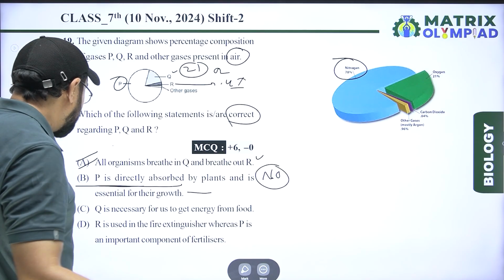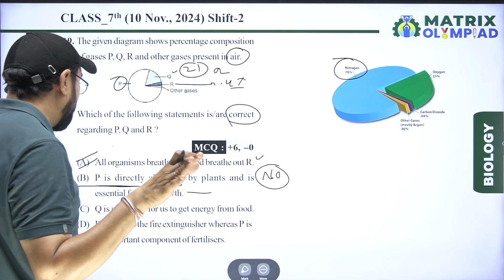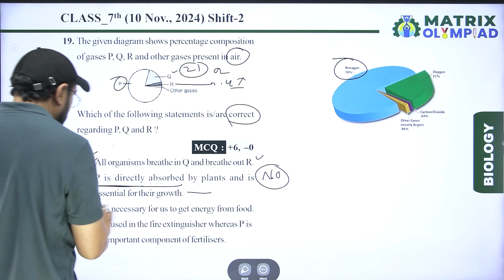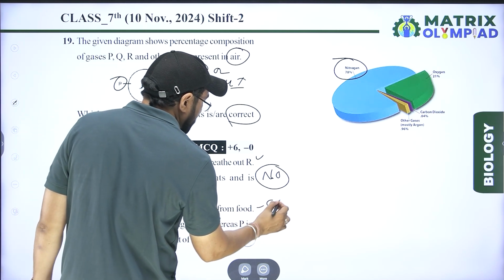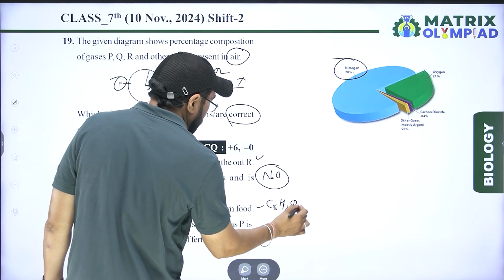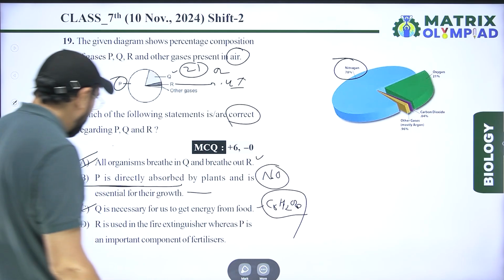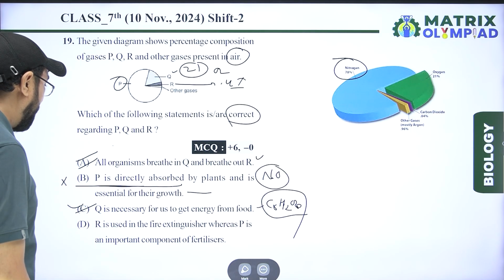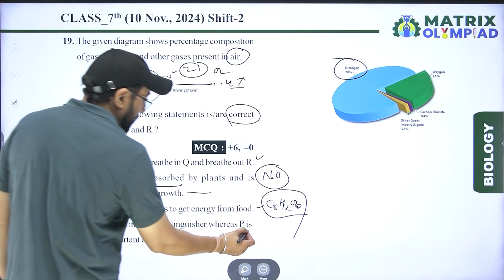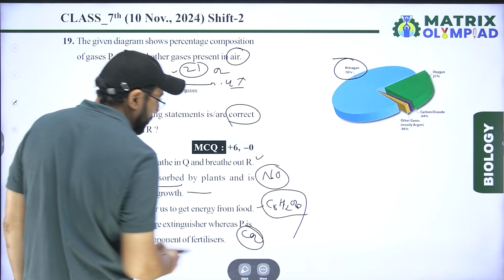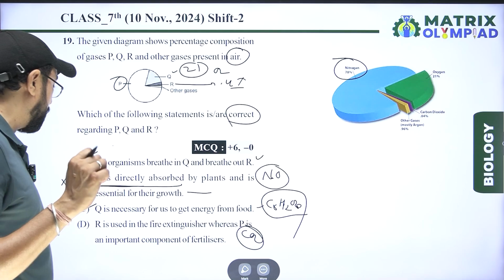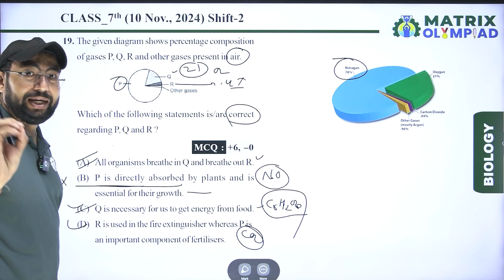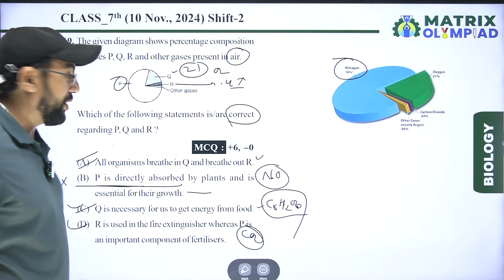Next, Q is necessary for us to get energy from food. Very good, right? Because of the breakdown of C6H12O6 completed by oxygen. R is used in fire extinguishers. CO2 is used in fire extinguishers. So that is right. A, C, D is the correct answer for this question.